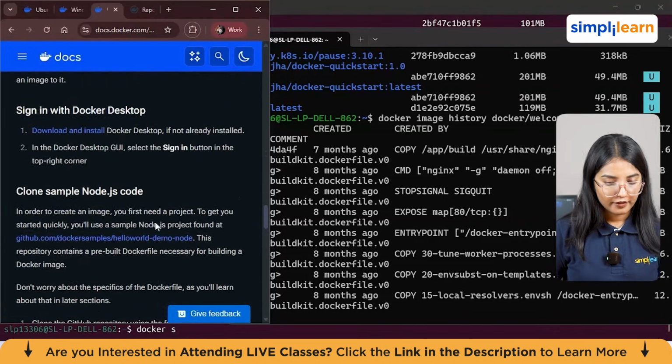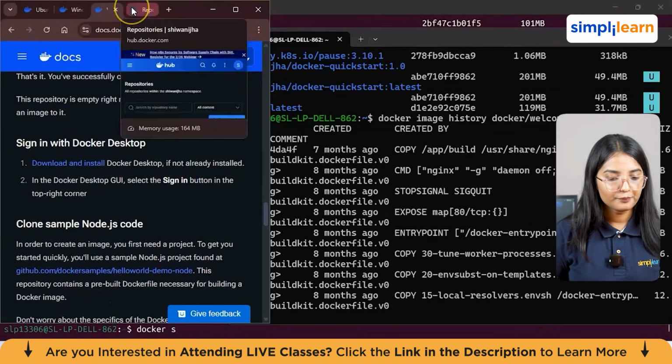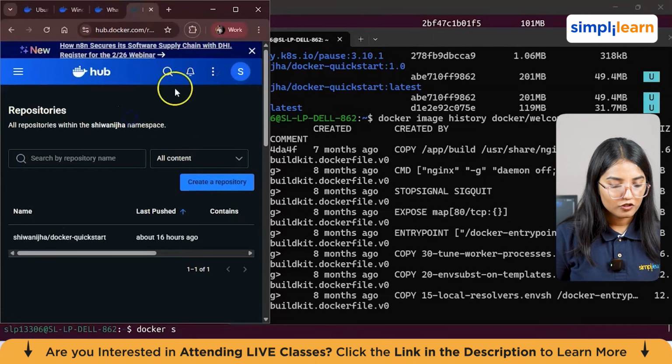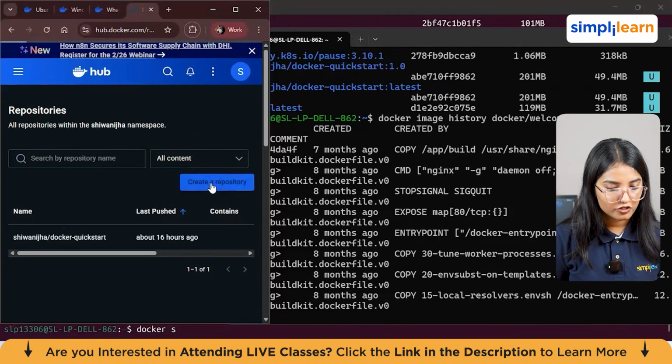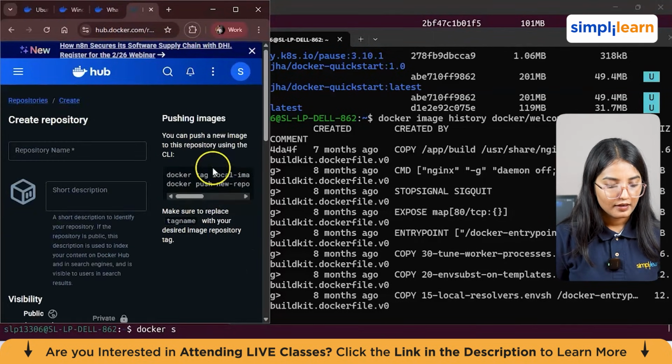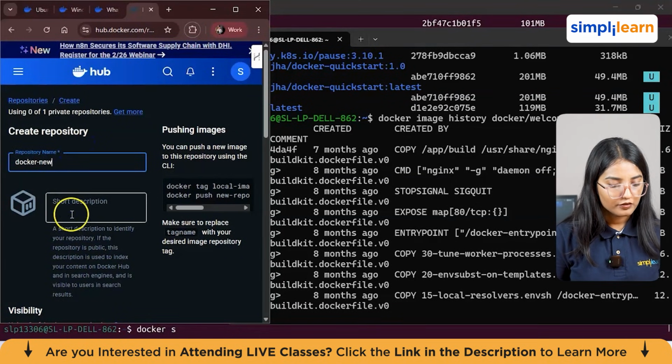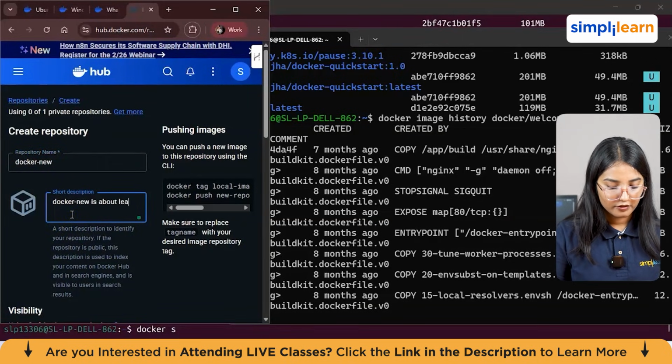Okay, now I'll show you how to use Docker Hub for this. You can sign in through your account, and I've already signed in. Now I'll show you how you can create a repository from here. Just click on create repository and you can give a name. Let's suppose it is docker-new. You can write a short description, like: docker-new is about learning the essentials for Docker installation.